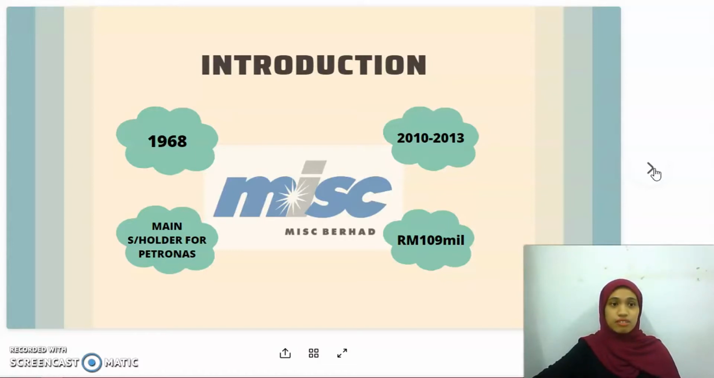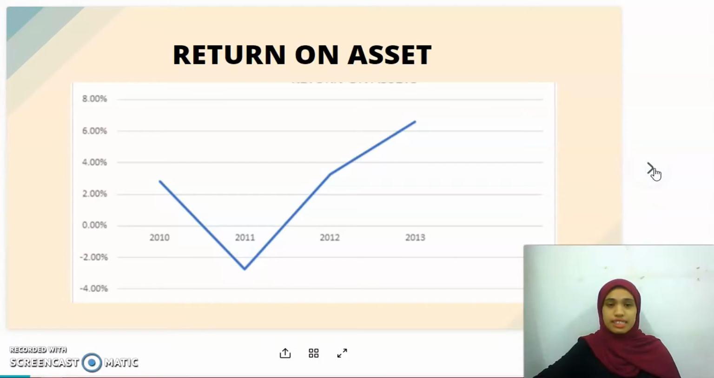And in 2018, MISC was under observation of MACC regarding the power abuse and the corruption involving 109 million ringgit, and this corruption occurred between 2010 until 2013. So we will begin our analysis with two main ratios, which are return on asset and return on common shareholder equity, ROCE.